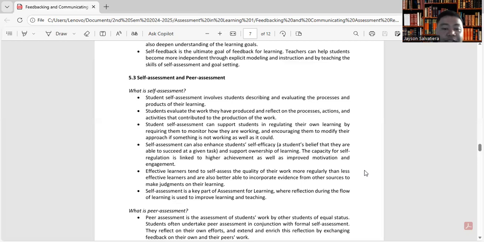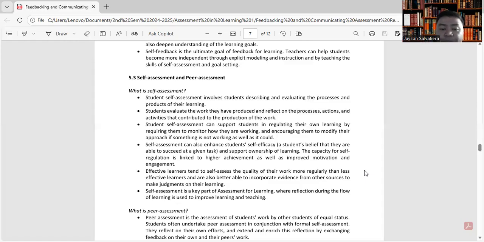The capacity for self-regulation is linked to higher achievement as well as improved motivation and engagement. Effective learners tend to self-assess the quality of their work more regularly than less effective learners and are also better able to incorporate evidence from other sources to make judgments on their learning.